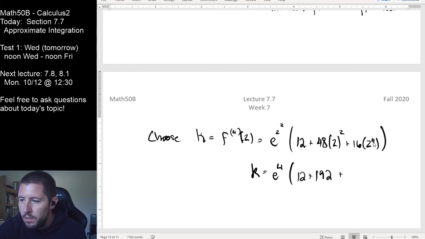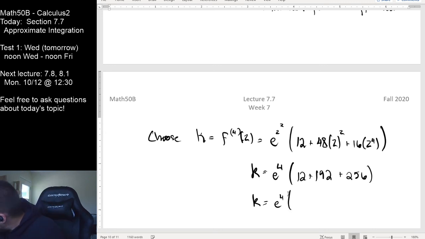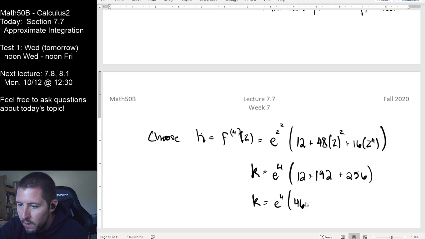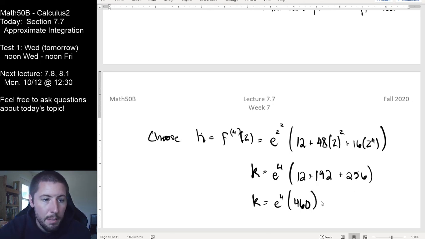Plus 2 to the fourth is 16. 16 times 16 is 256. And when I add all these up, if I'm just referencing my notes right here, what did I get for this gross one right here? 460 e to the fourth. Yeah, that seems right. So this is the number that I'm getting for the value that I want to use.